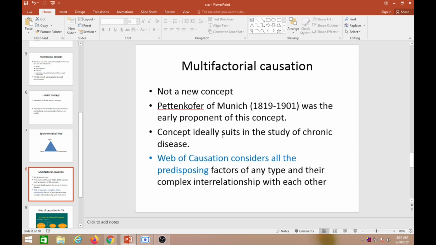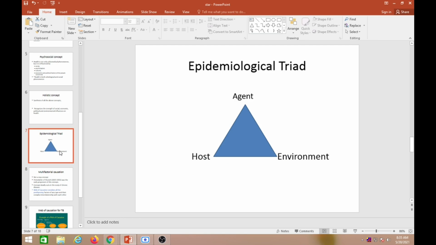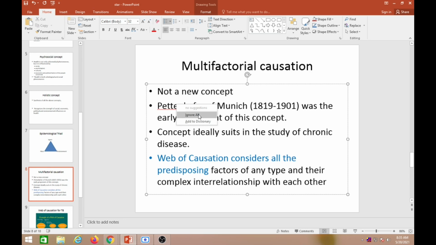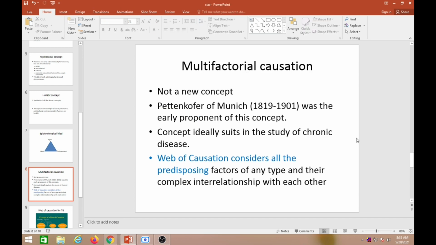multifactorial causation. So we already discussed the concept of health: biological concept, ecological concept, psychosocial concept, holistic concept. Then now we discussed the epidemiological triad. This one you read in detail from your book if you don't understand now. Then we come to multifactorial causation. What it means is that generally the disease many a time is not caused by only one factor. There are so many factors responsible for the disease.